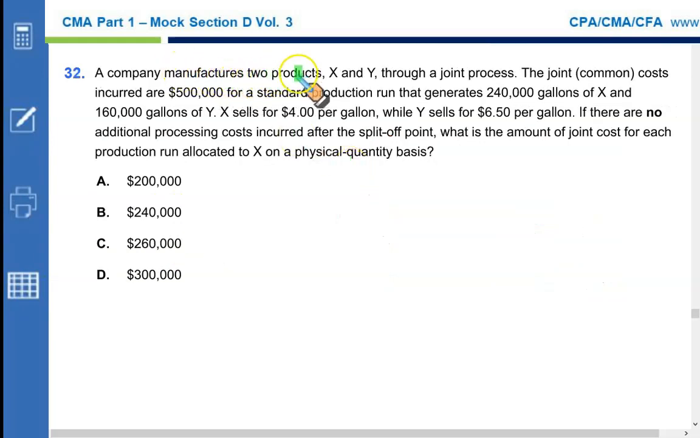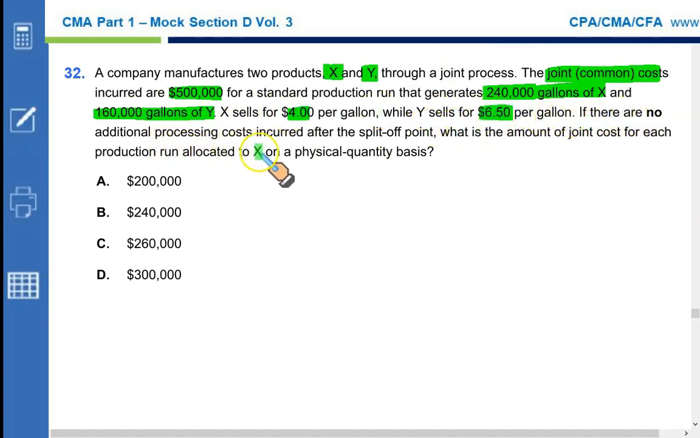A company manufactures two products, product X and Y, through a joint process. The joint cost is $500,000 for a standard production run that generates 240,000 gallons of X and 160,000 gallons of Y, and that sells for $40 and $6.50 respectively. If there are no additional processing costs incurred after the split-off point, what is the amount of joint cost for each production run based upon the physical quantity basis for particular product X?